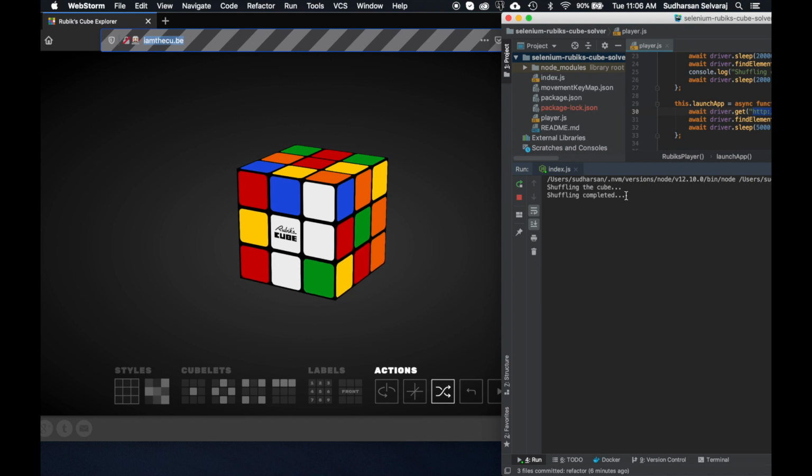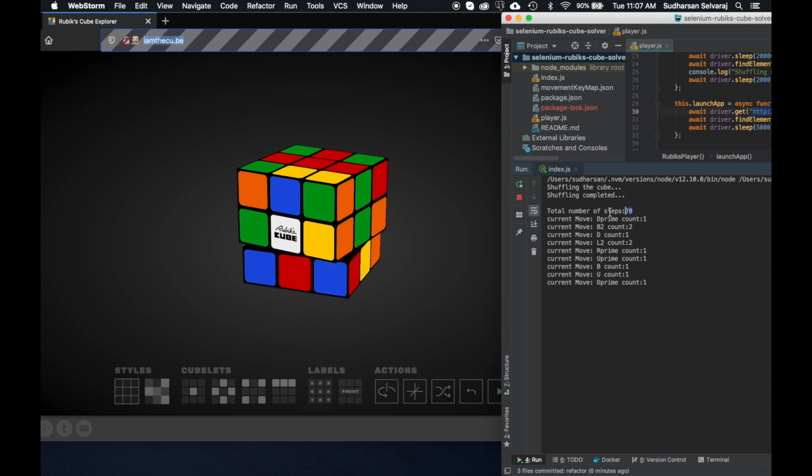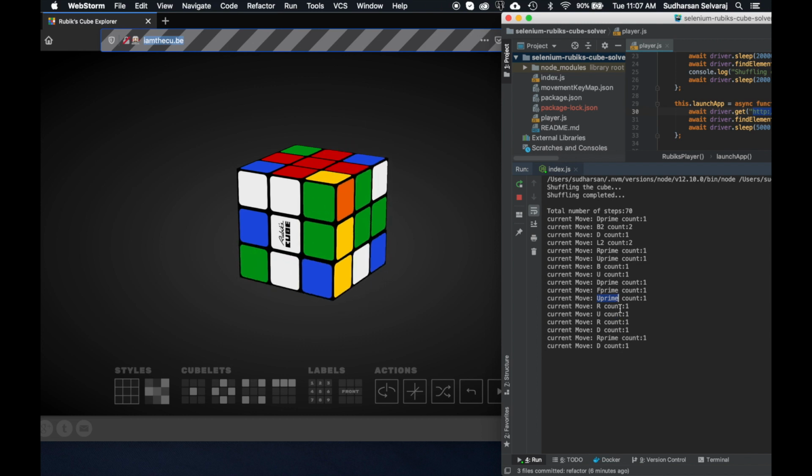Yeah, now the shuffling has been completed. And as you can see, our script predicted that in the next 70 steps, this cube can be solved to the original state. And these are all the list of actions that it is currently performing. So let's see.